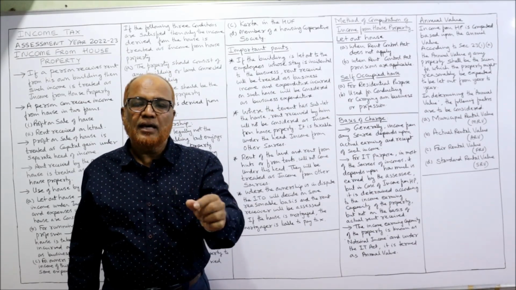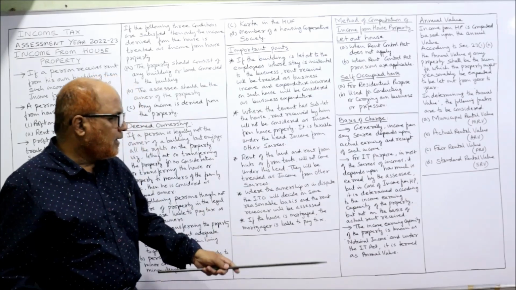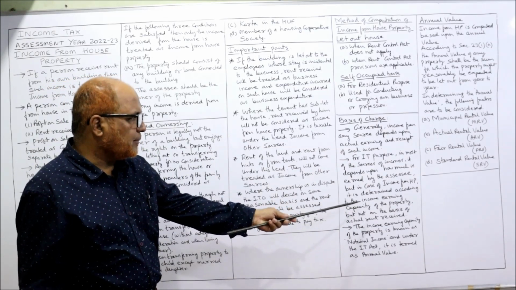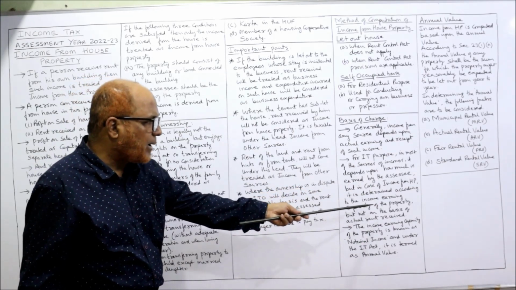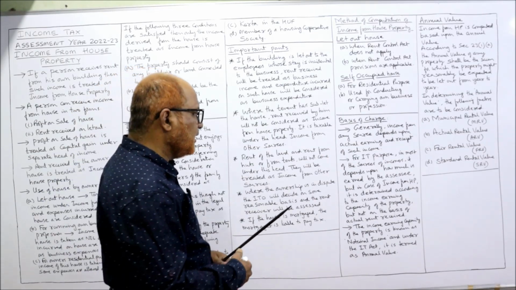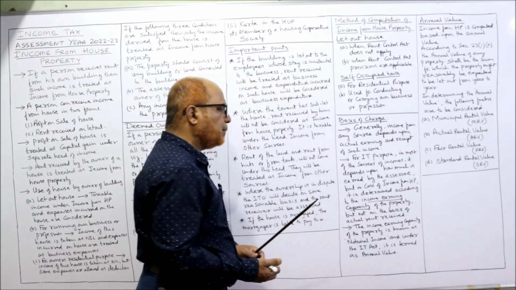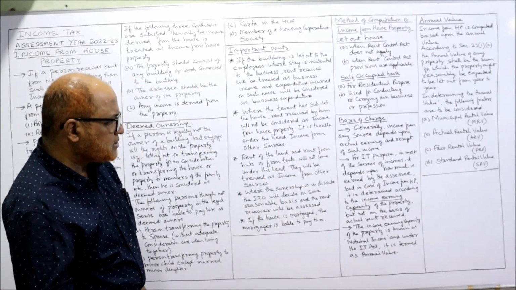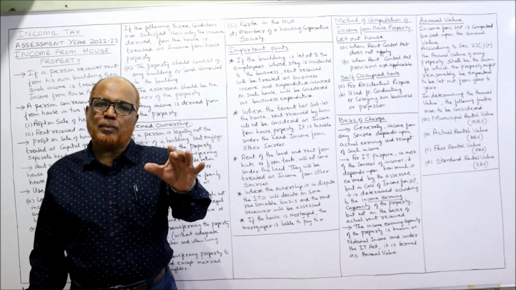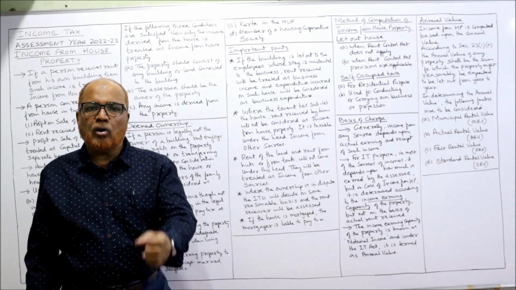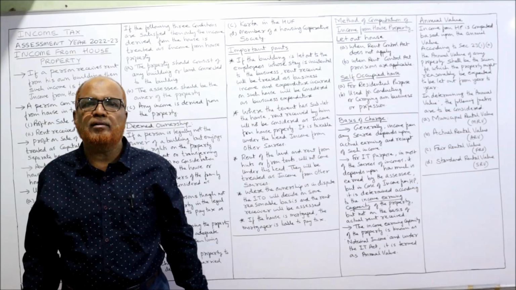But in case of income from house property, the situation is completely different. Here, it is determined according to the income earning capacity of the property. Remember the wording here: income earning capacity of the property, but not on the basis of actual rent receipt. The Income Tax Act says the income from house property will be charged according to the earning capacity of the property, not on actual rent receipt.